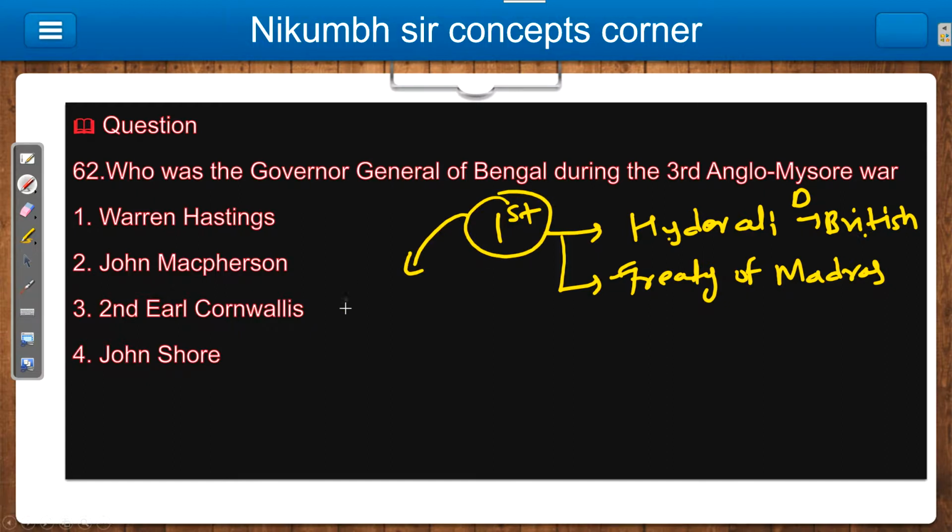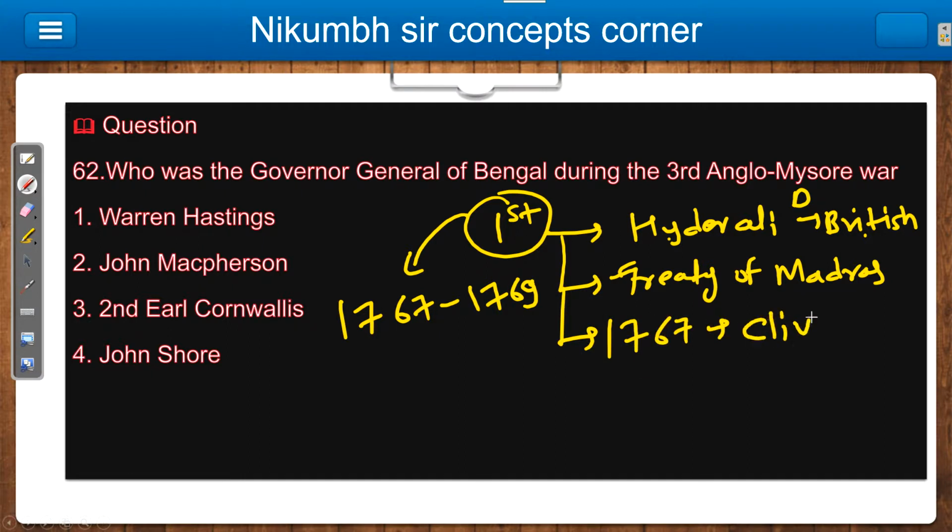If you want to remember, for the safe side remember 1767 to 1769, compulsory. And you should remember, this is an important question, that in 1767 Robert Clive is the first governor of Bengal. Remember this.